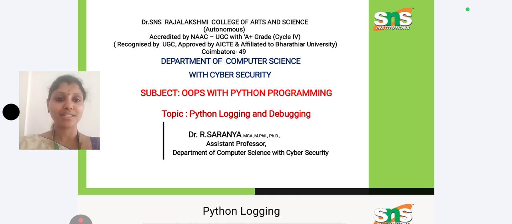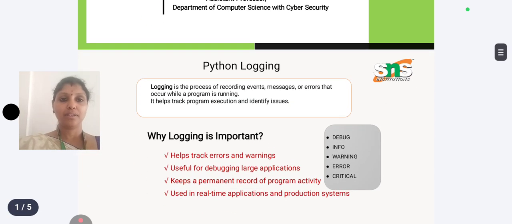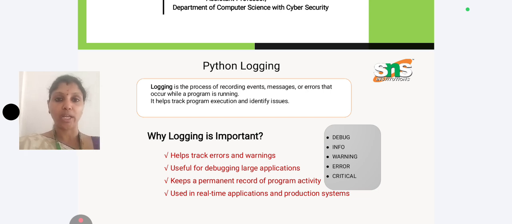Today in this lecture series, we are going to discuss the topic Python logging and debugging in the subject OOPS with Python programming. Python logging. The word logging is a process of recording the events, or the messages or errors that occur while a program is running. That is what we call logging in Python.